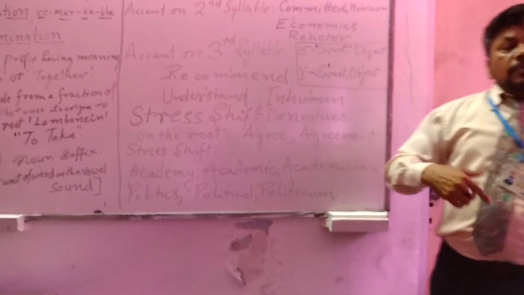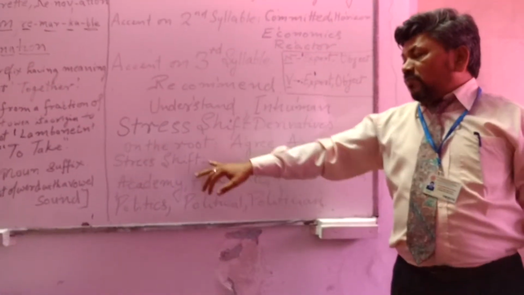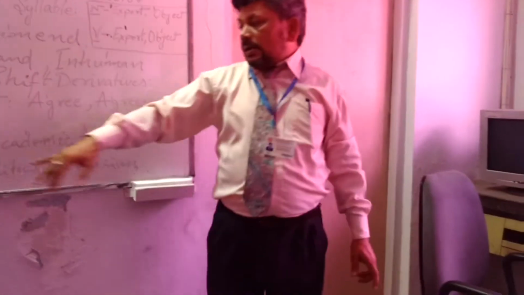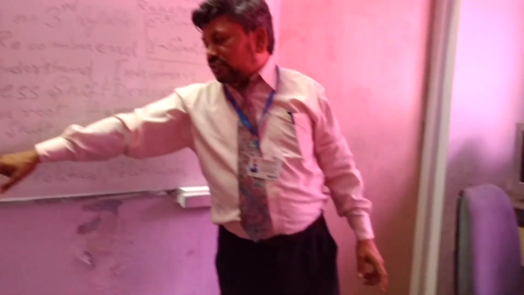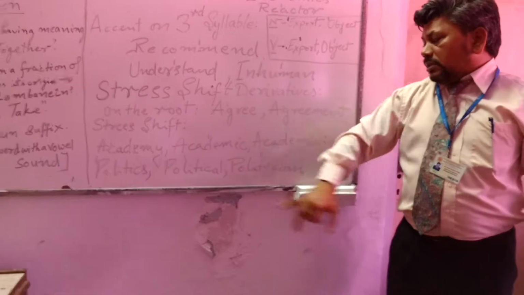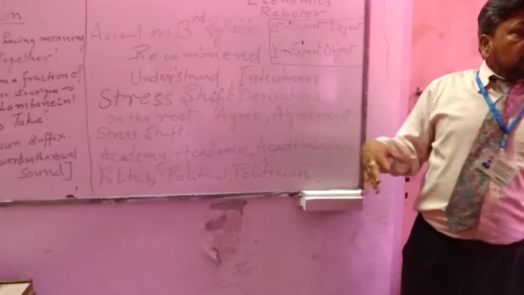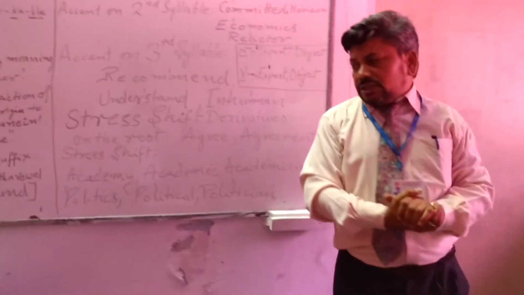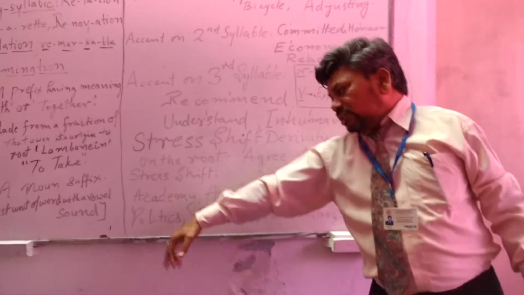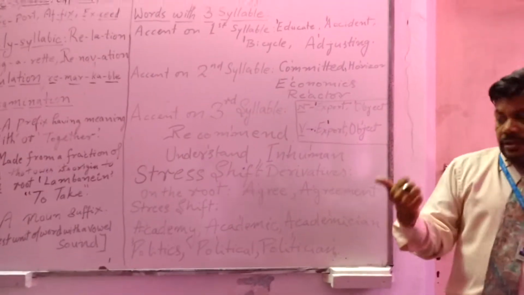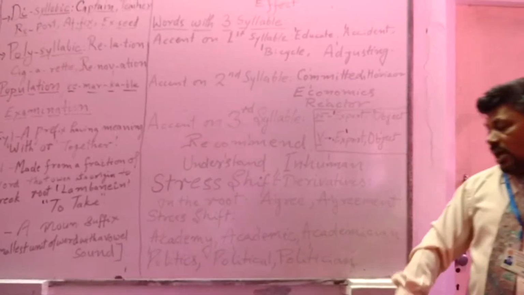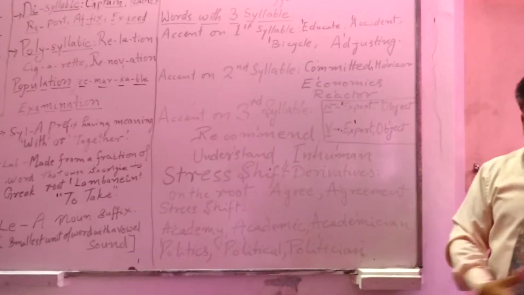But while talking about stress shift, we will find certain rules like academy, the stress is on the second syllable, then academic on the third syllable, and finally academician, the fourth syllable is stressed. A similar example: the second syllable is stressed in politics, then in political the third syllable, and finally politician the fourth.